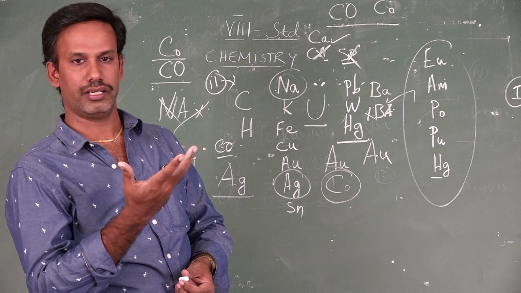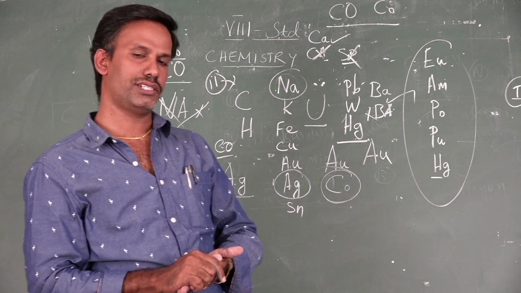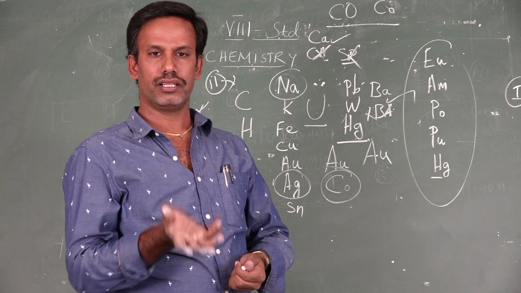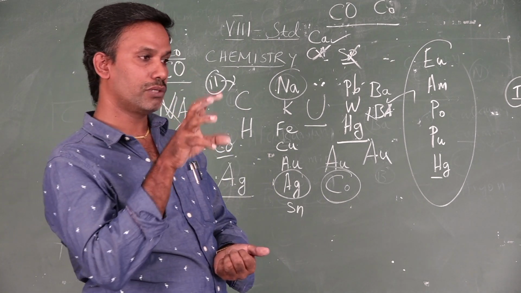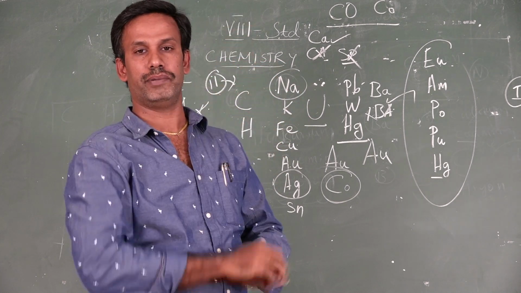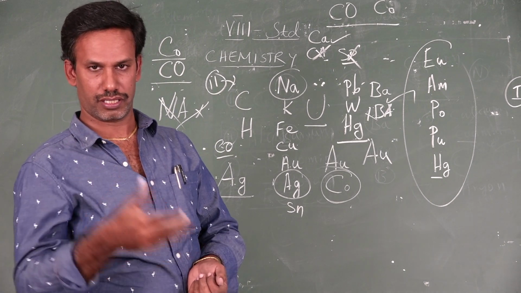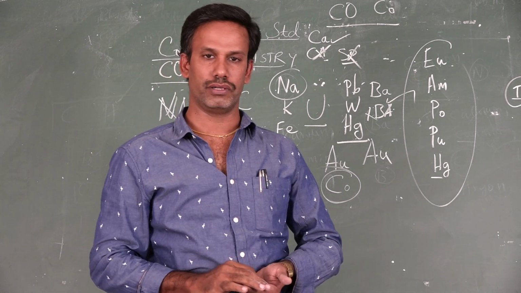Then Dalton symbols. The Dalton symbol is a pictorial symbol. They had some pictures for that, which are also very complicated. We refuse them. Then Berzelius symbols. Berzelius is the person who formulated using the alphabet of the element. So nowadays we are using the advanced technique that originated from the Berzelius symbol only.